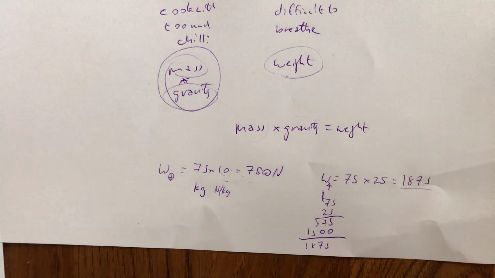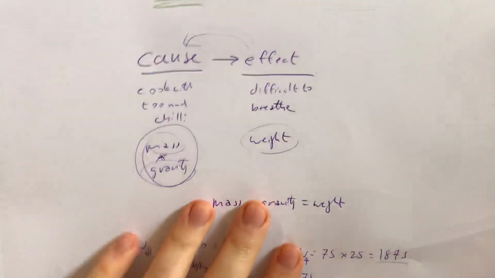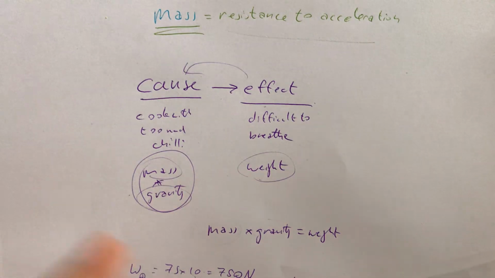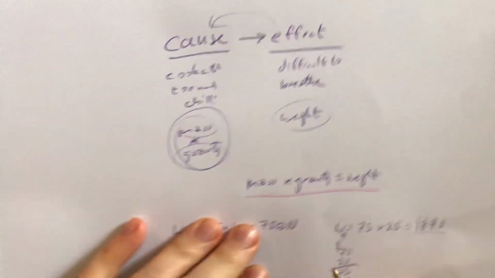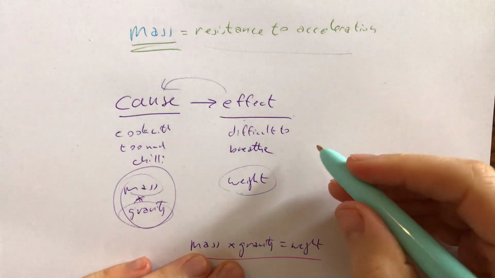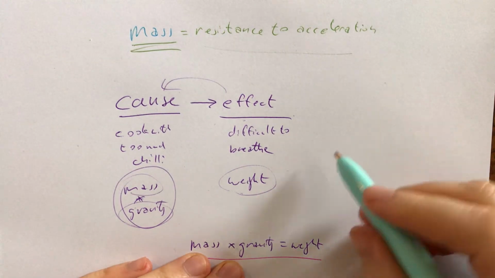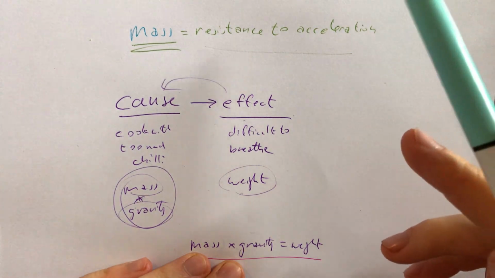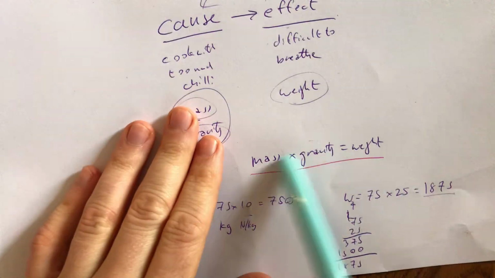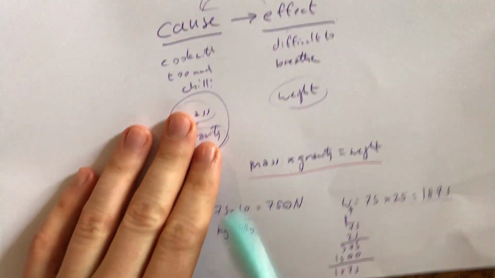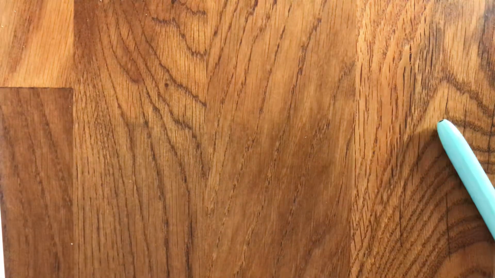I would say, guys, have a look at some past paper questions to help you with this, because they don't all ask about this kind of thing. But what you need to recognize is three important things. You need to recognize this equation. You need to recognize that the gravity is different on different planets. And you also need to recognize ways of rearranging this equation. So, remember, ask me questions if you're stuck.